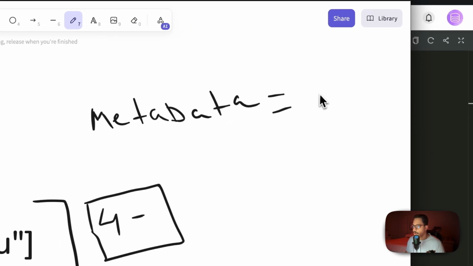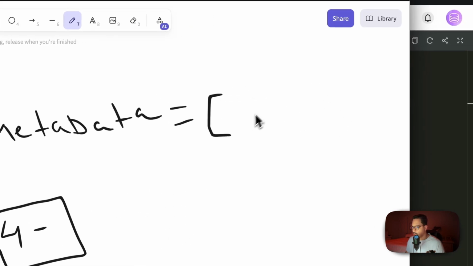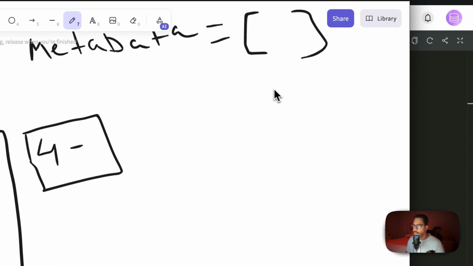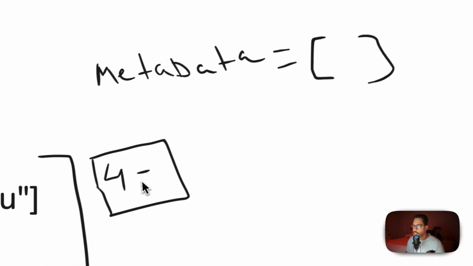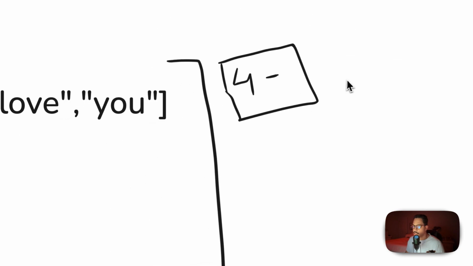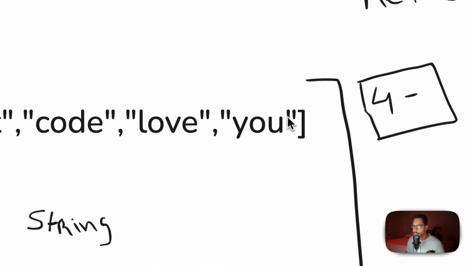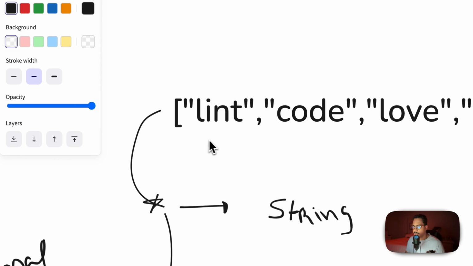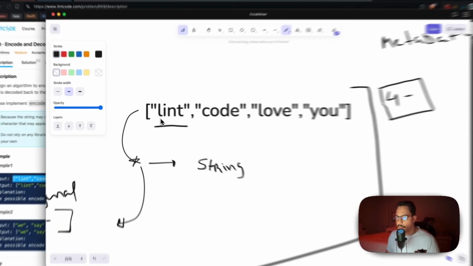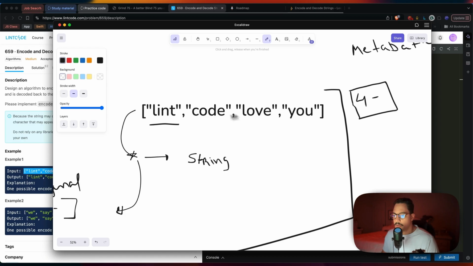We're going to read from that metadata, and just for the sake of the example, let's say it's going to be an array that contains the information of the size of each chunk, right? So if, for instance, in the first word, our chunks are going to be by 4.